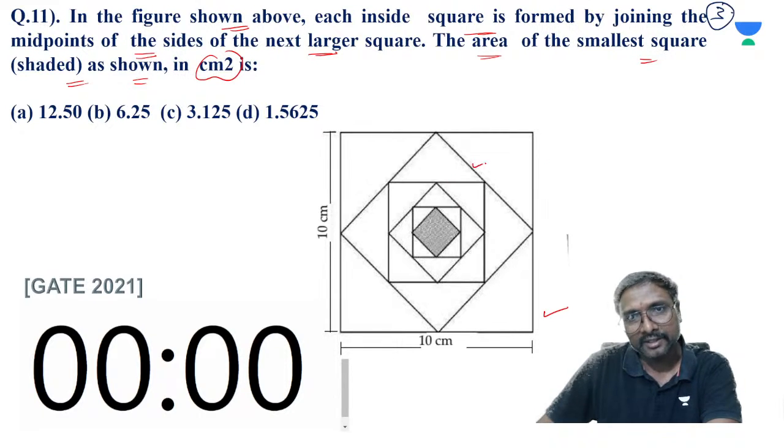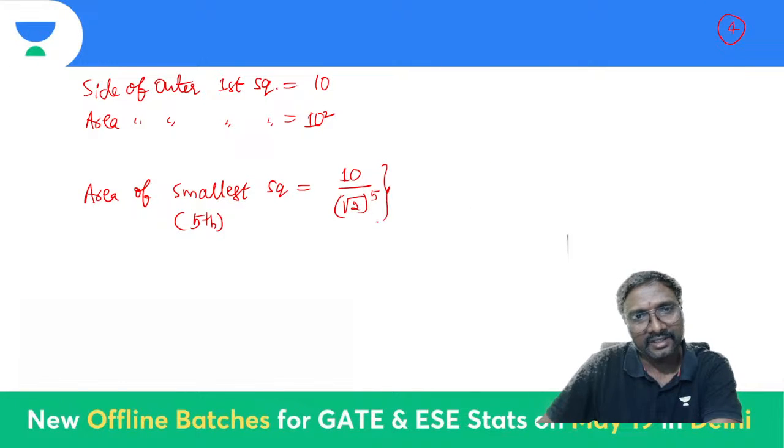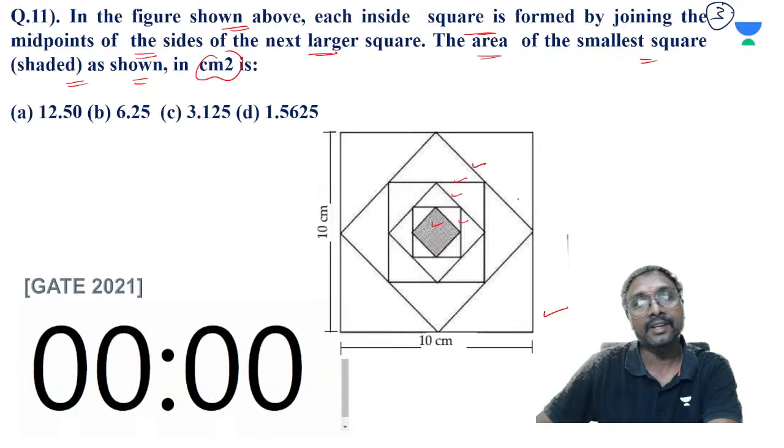So for this it is root 2, for this root 2 square, for this root 2 cube, for this root 2 power 4, and for this shaded one root 2 power 5 will come. So this is the side, and side square is nothing but this area. What does it come to be? 100 divided by this 32, what is 100 divided by 32? It is 3.125, yes, 3.125.